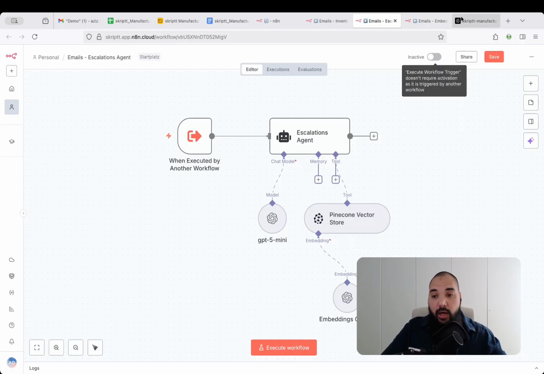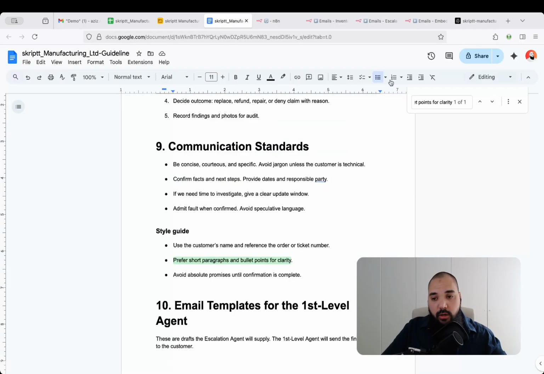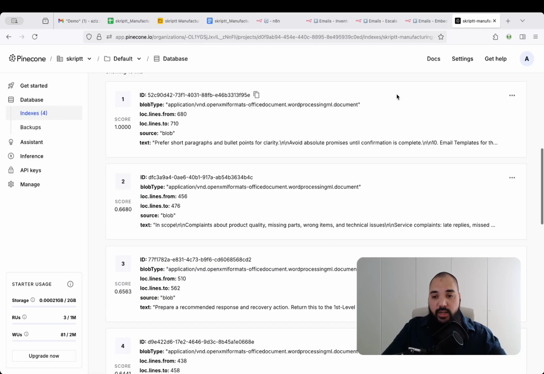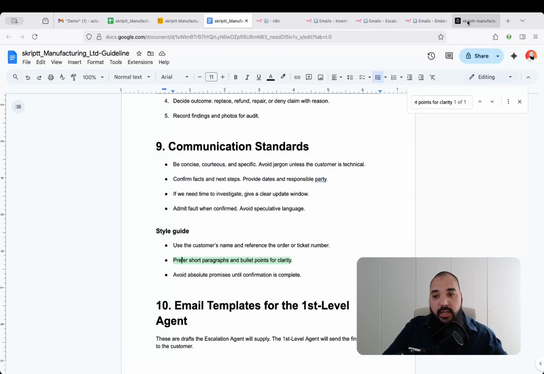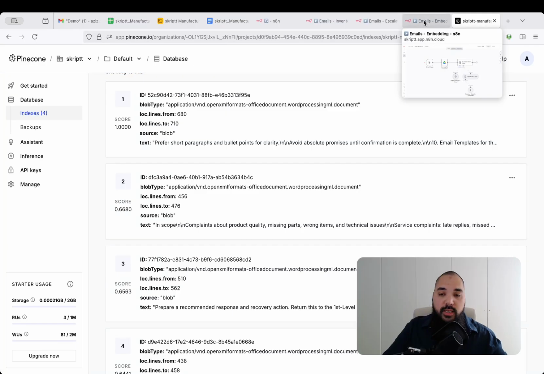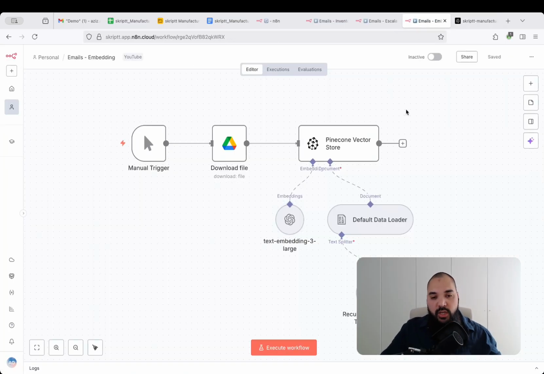Now, how do I get the data from this specific document into this Pinecone vector store? There's, at least at the time of this recording, not an upload document function where you can just drag and drop your PDFs or docs into Pinecone just like this, but I have built a very simple embedding automation, as you can see, which is using OpenAI's text-embedding-3-large model to embed the text from a document like this into a vector store like this. And you will get access to this, and I'm happy to share this with you.